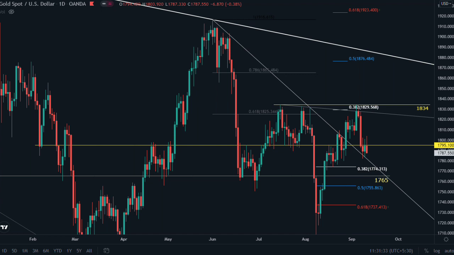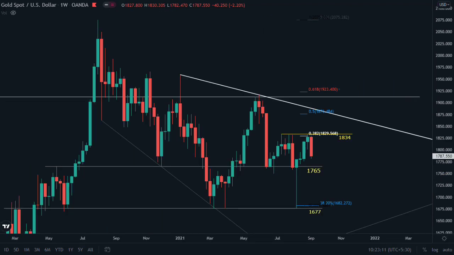Now back again on the daily time frame. This entire gold trend depends on the FOMC announcement about tapering, and 1834, 1795 and 1765 are your key support and resistance for this week and for the entire month.